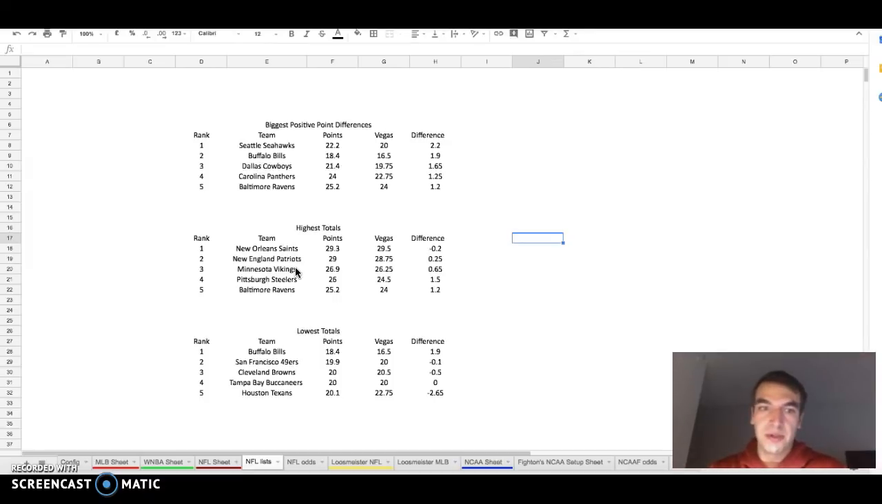Everyone knows who Brady throws to. Everyone knows who Brees throws to. There's a little bit of variation in the Vikings. Everyone knows who Ben throws to.